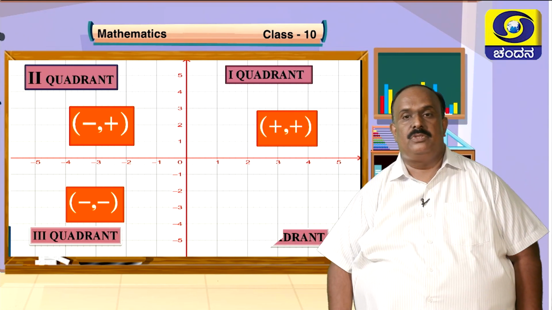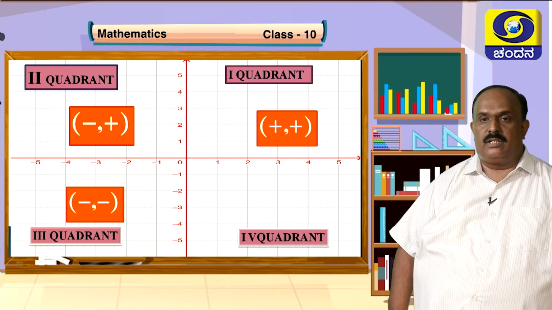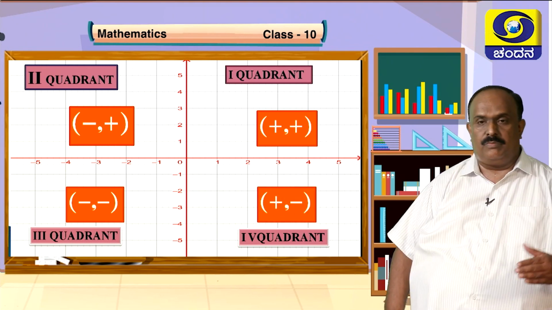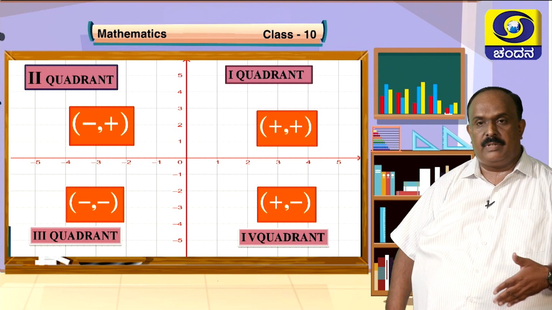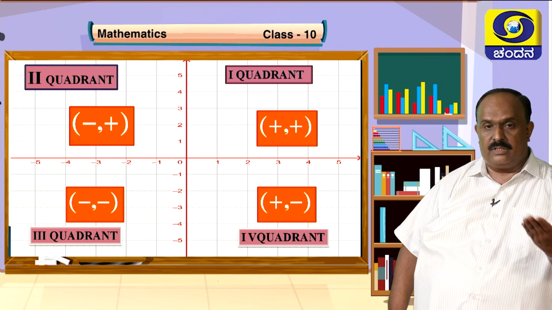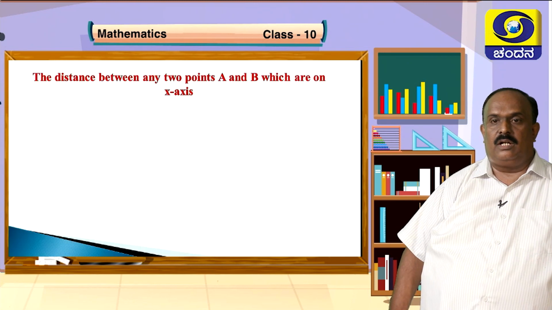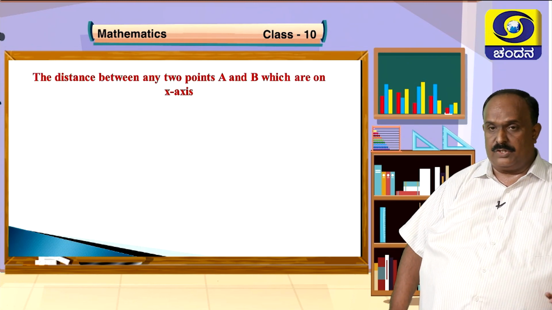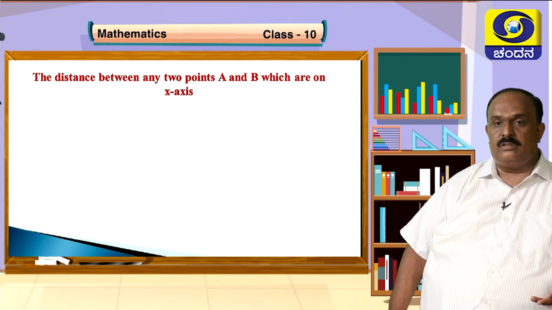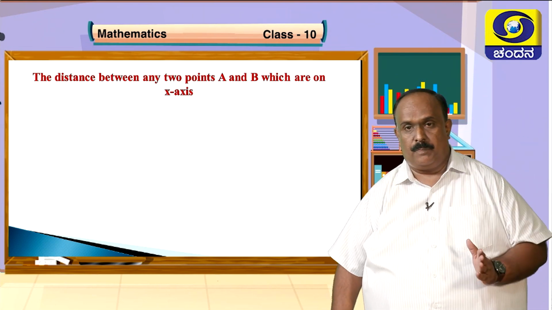Coming to the fourth, here x is positive and y is negative: (4, -2), (3, -7), (2, -6). Such points fall in the fourth quadrant. And the center one is known as the origin. The coordinates of the origin are (0, 0).